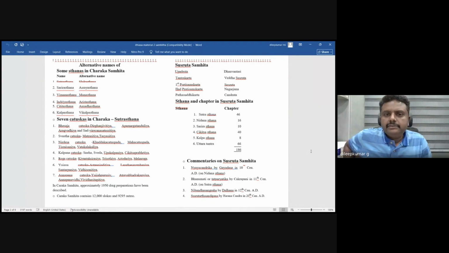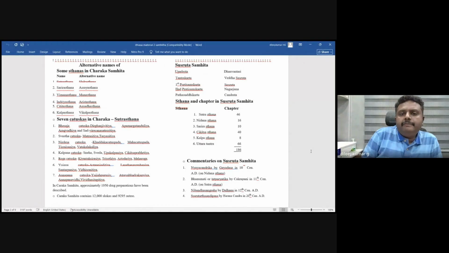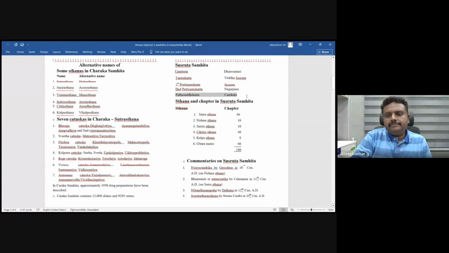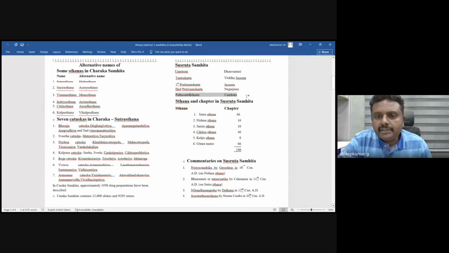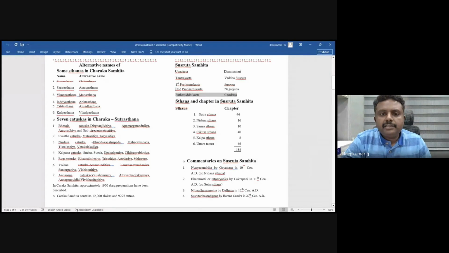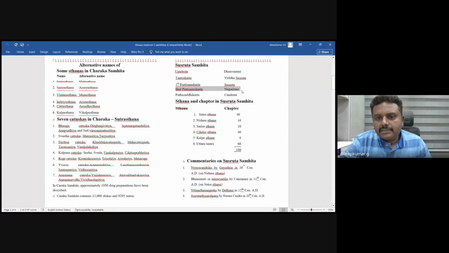Okay. So Sushruta Samhita: the Adhyopadishta of Sushruta Samhita is Dhanvantari. The Tantrakarta is Rudra Sushruta. The first Pratisamskarta is Sushruta. The second Pratisamskarta is Nagarjuna. The Patashuddhikarta of Sushruta Samhita is Chandrata. Usually they will ask in exams, who is Chandrata? Chandrata is the Patashuddhikarta of Sushruta Samhita. Then they will ask who is the Pratisamskarta of Sushruta Samhita. The Pratisamskarta is Nagarjuna.